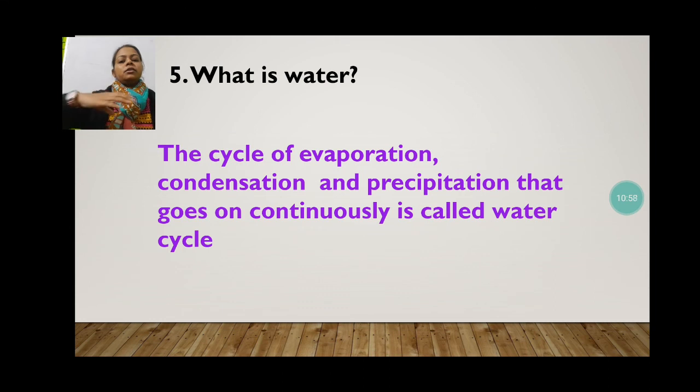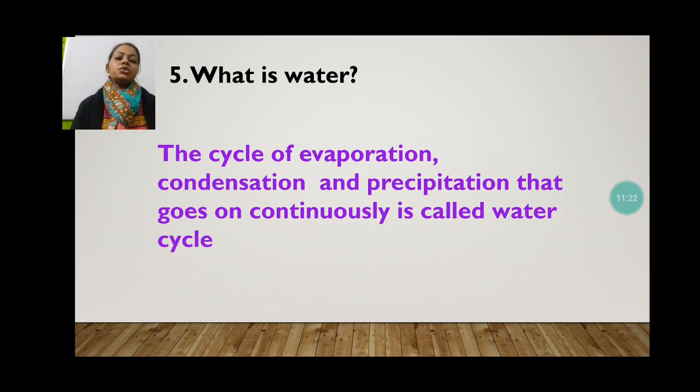If we go back to the chapter, first of all, the water which is present in our water bodies evaporates. This is the first process. After that, after going high, it cools down, which is the condensation process. And after that, when it becomes heavier, it comes down again on the earth, which is known as precipitation.